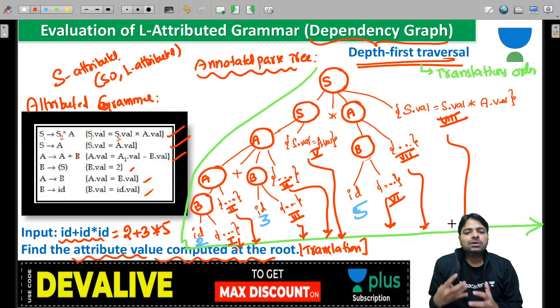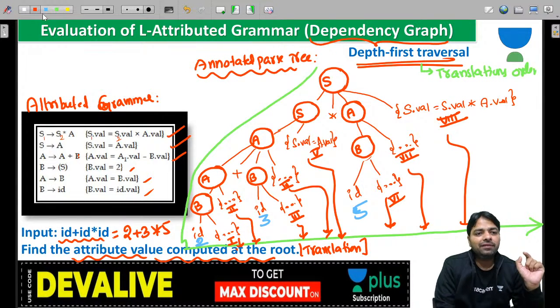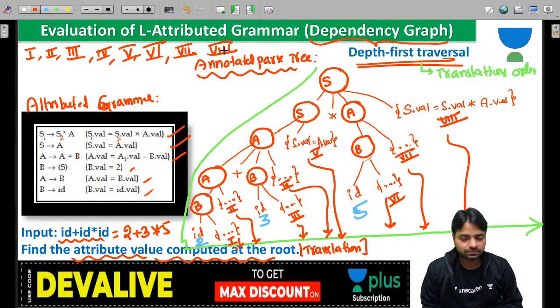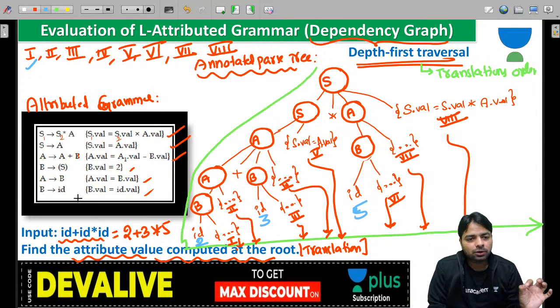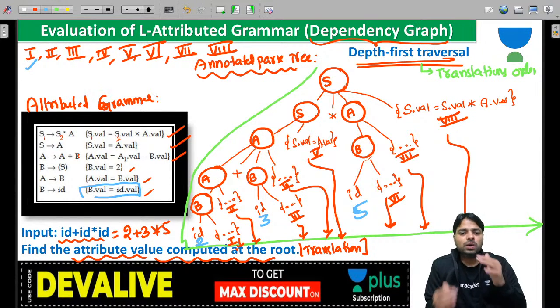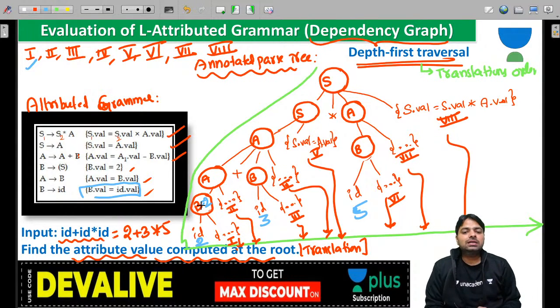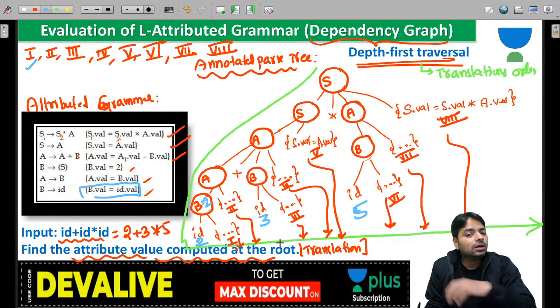Everybody, now I'm going to compute some value at the root every time. First, the order we have decided, guys. I need to understand what is this 1, 2, 3, 4, 5, 6, 7, 8. So I'm going to evaluate 8 semantic rules. First one, I'm doing first one. Tell me what is the first one? B to ID production. This production, guys. This translation: ID dot value that I'm going to keep in the root. So B dot value is 2. Look at that, that is the attribute value. It's going to keep the 2 inside the root. That's how the attribute computation happens.